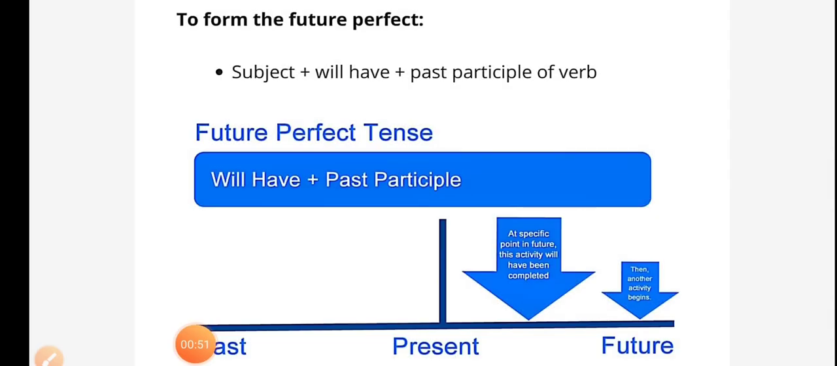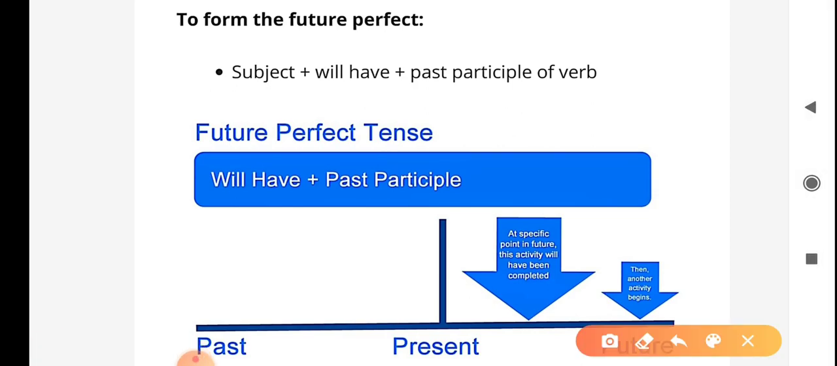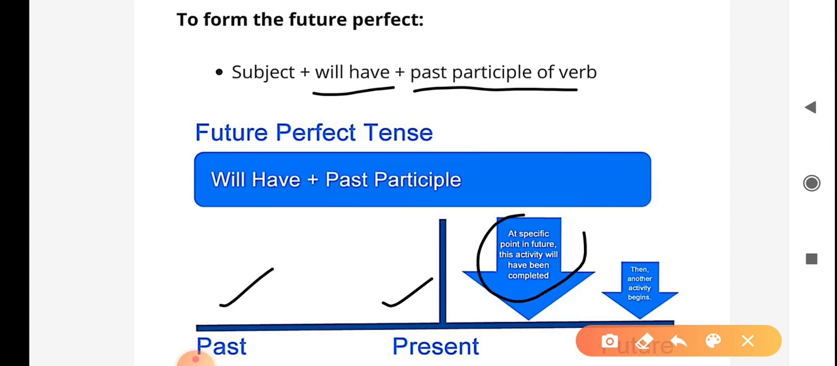To form the future perfect tense, the structure is subject plus will have plus past participle of the verb. Here is the past, here is the present, and after present at a specific point in future, this activity will have been completed. Then another activity begins.